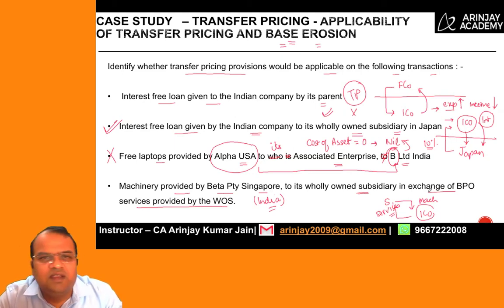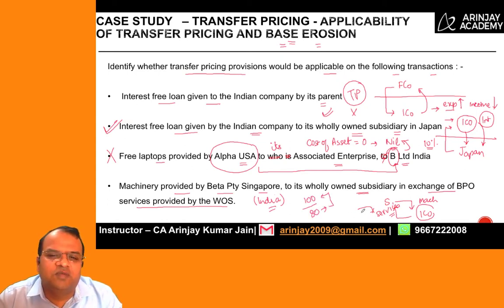That does not mean that these transactions are not taxable. If these transactions are taxable, then the price should be computed as per the arm's length price concept, which means you need to ascertain what is the fair value of services provided by the Indian company. So let's say if 100 was to be charged for services and the actual revenue which is charged is 80, then 20 will be the transfer pricing adjustment which will be done.